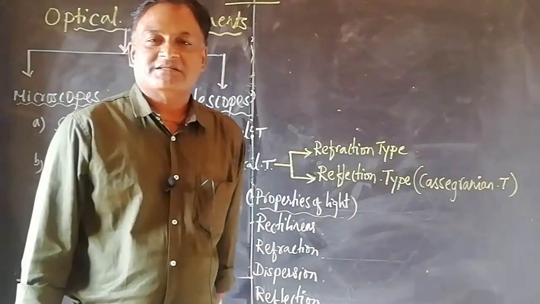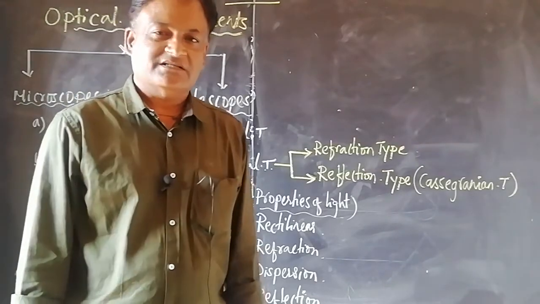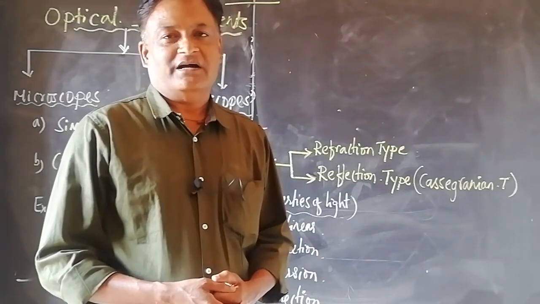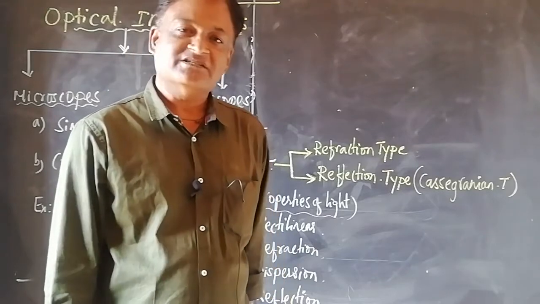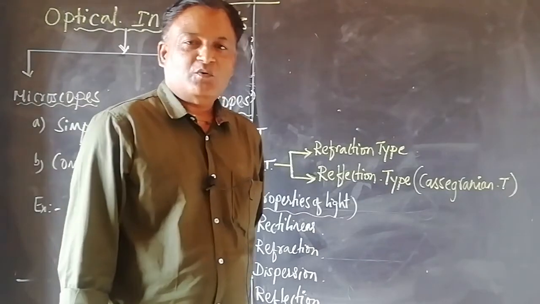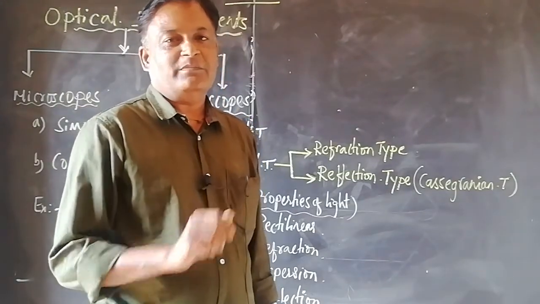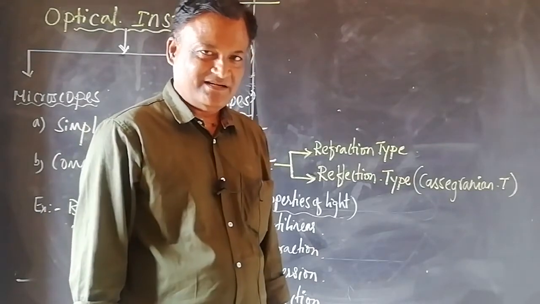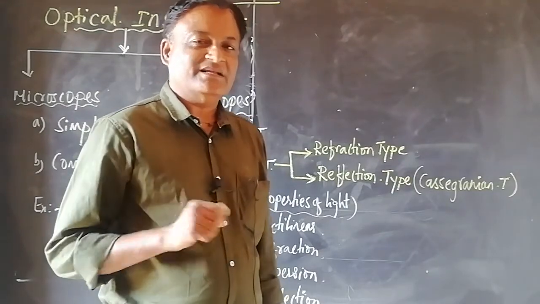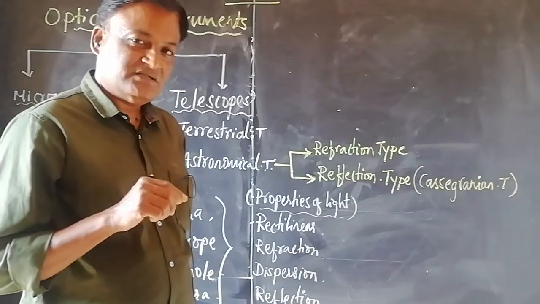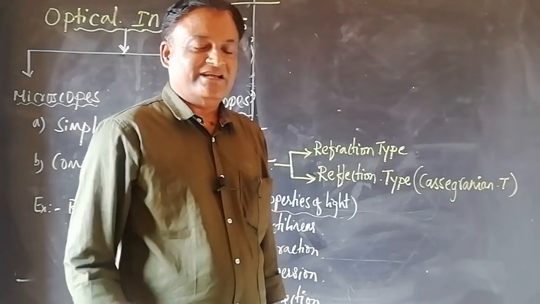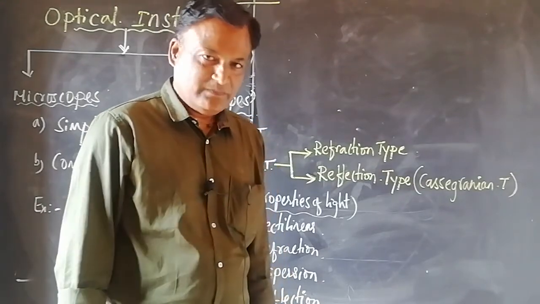Hello, good morning students. In the previous video, we have discussed the formation of rainbow, why the rainbow is an arc shape and not a rectangular strip, and the distinction between a primary rainbow and a secondary rainbow. So in the primary rainbow, the innermost color band is violet, the outermost color band is red, whereas in secondary rainbow, the innermost band of color is red and the outermost color is violet. Colors are inverted in case of secondary rainbow in comparison with primary rainbow.